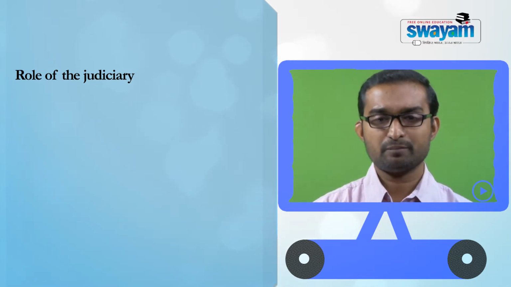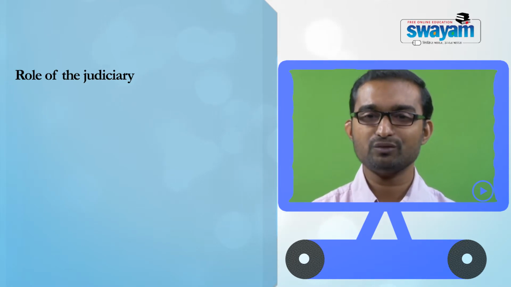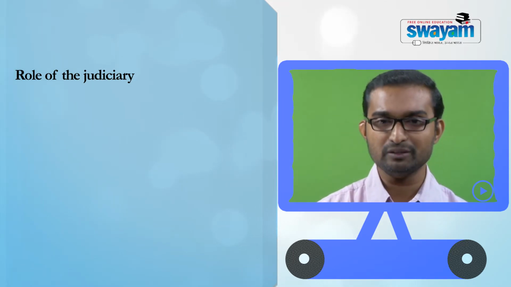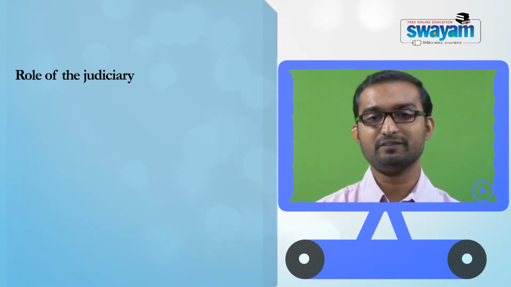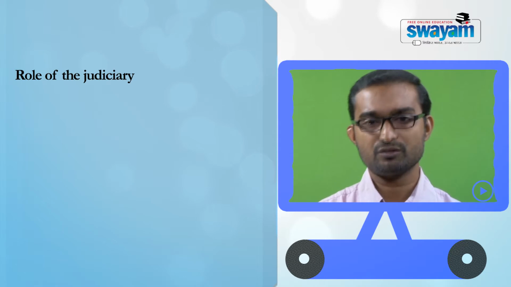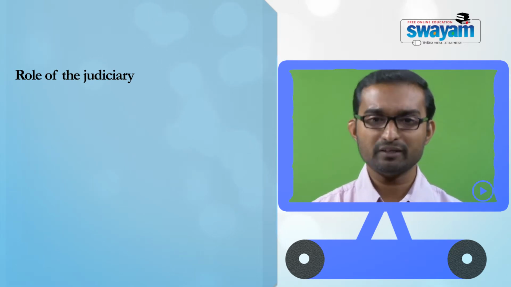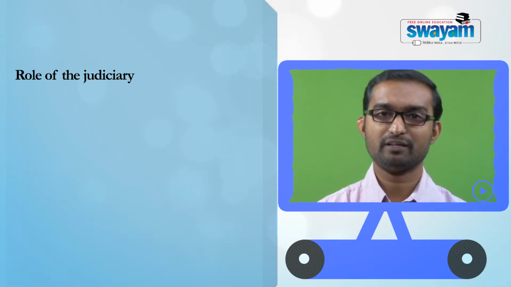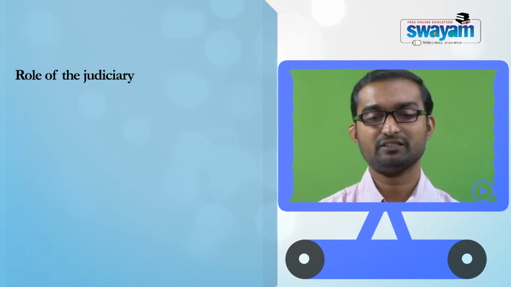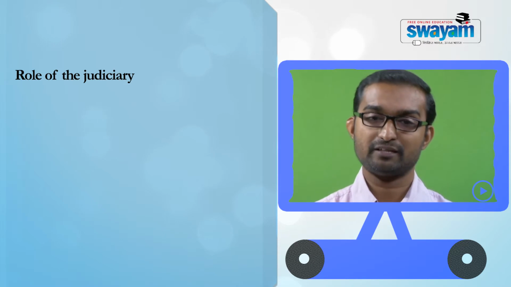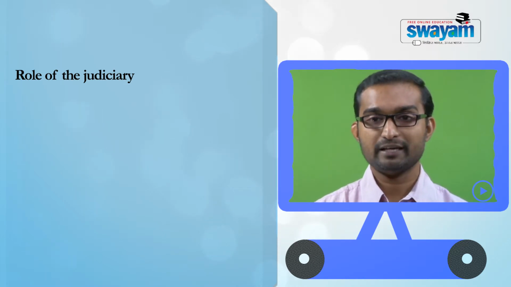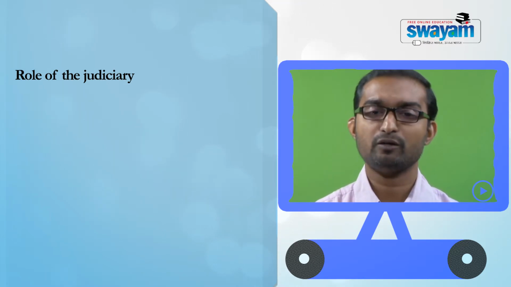So there are quite a few cases, but our purpose is not to discuss all of them, and it's not possible to prepare an exhaustive list. What we are doing right now is to discuss some of the important cases, so that it becomes an illustration of what kind of roles have been played by the judiciary, and an indication of what kind of roles a judiciary can play in the development of wildlife